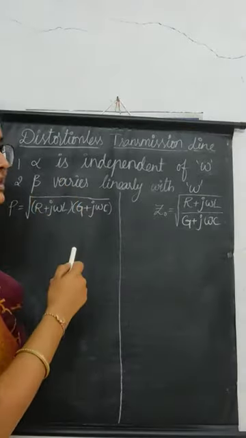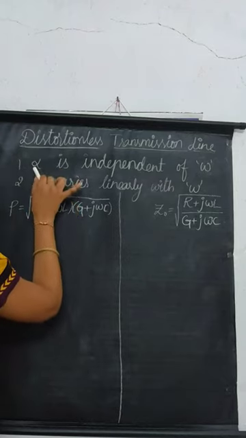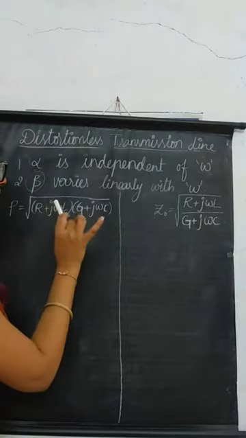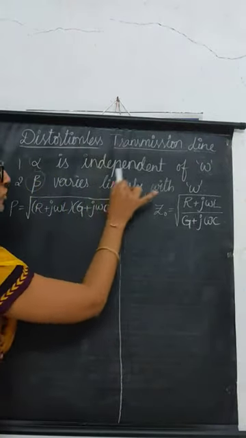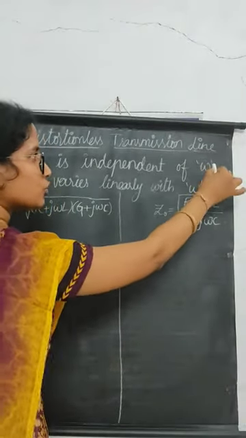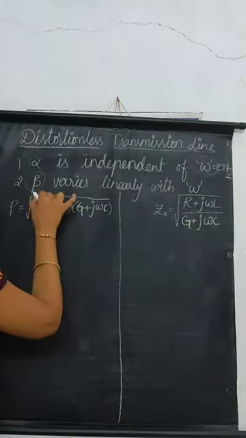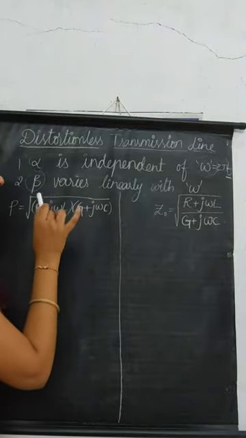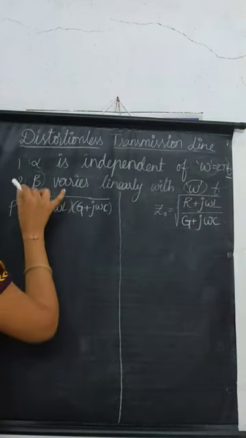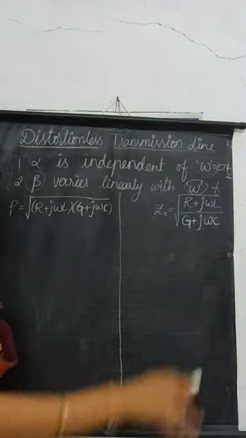The conditions to be satisfied by this distortionless transmission line: here we will take alpha and beta values. Alpha is the attenuation constant, and this attenuation constant should be independent of frequency. Frequency is indicated by omega, where omega is 2 pi f. Next, beta should vary linearly with omega, that is, with frequency. If a transmission line satisfies these two conditions, then it is said to be a distortionless transmission line.